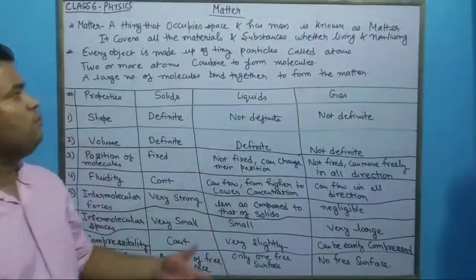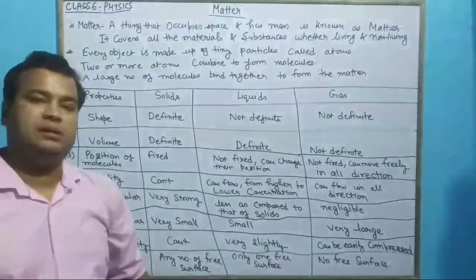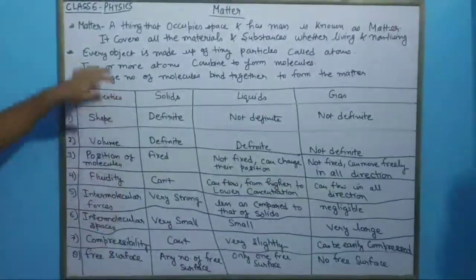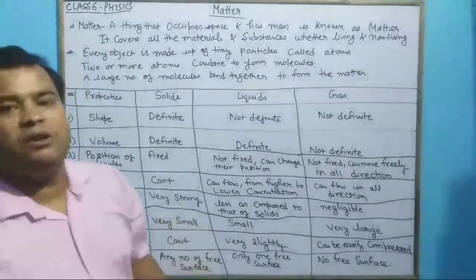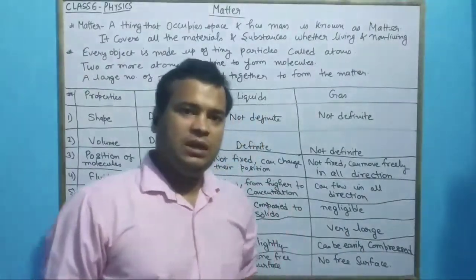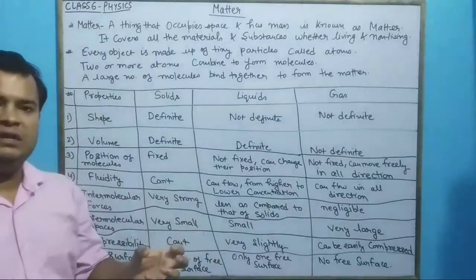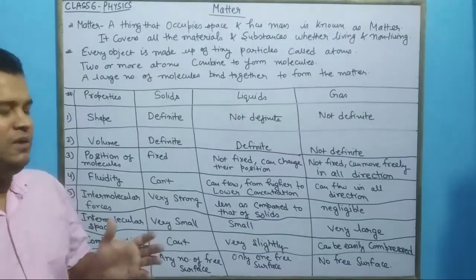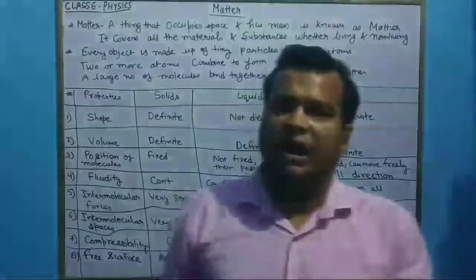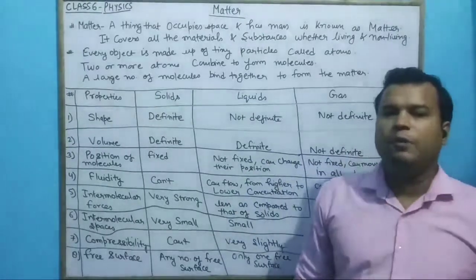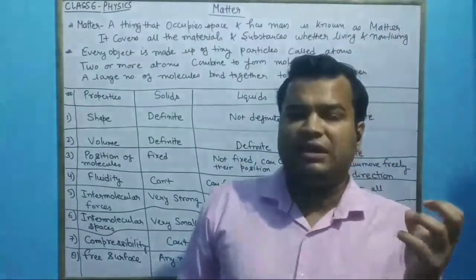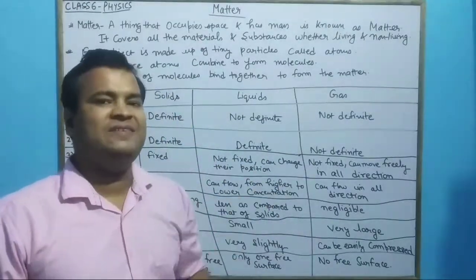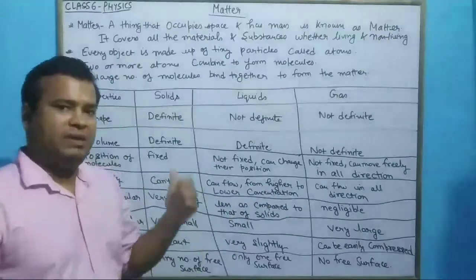Today I am going to explain the first chapter, that is matter. Let us start from the definition of matter, that I have written also here: anything that occupies space and has mass. Every object which has some mass and occupies some space is known as matter. Everything you are seeing in the classroom, like this whiteboard, chair, desk, and the vehicles on the road, traffic light, all the concrete objects which you can see, they are matter.